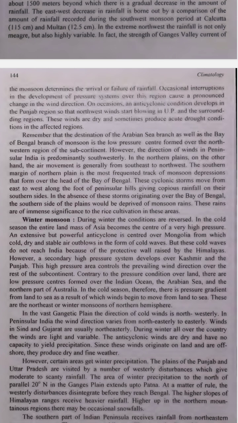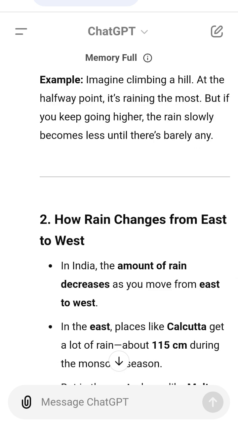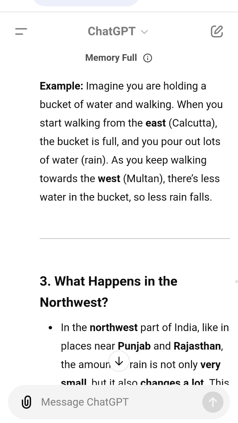Extra info to simplify. Foothills. The lower part of a mountain, near the bottom. It's like a small hill leading up to the bigger mountains. Precipitation. A word that means rain, snow, or any water that falls from the sky. Variable rainfall. When the amount of rain changes a lot from time to time. One year there may be a lot of rain, and another year there may be very little.